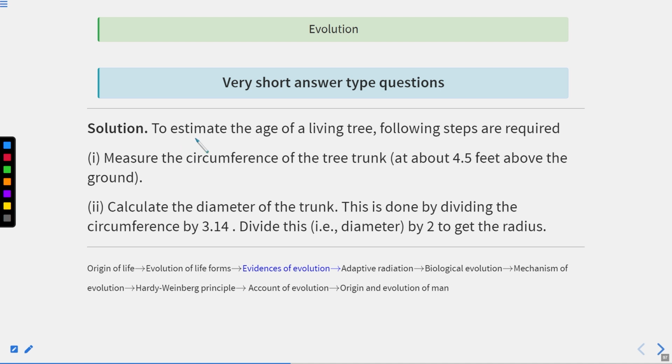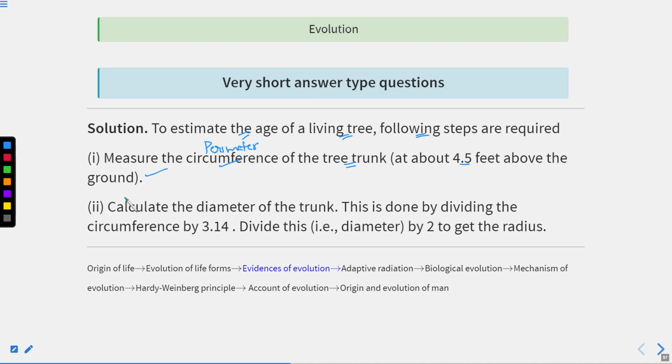This one is a very simple method. To estimate the age of the living tree, the following steps are required. First, you measure the circumference of the tree trunk at about 4.5 feet above the ground. So first you have to measure the circumference. Circumference means perimeter also. So these are both the same thing, circumference or perimeter.